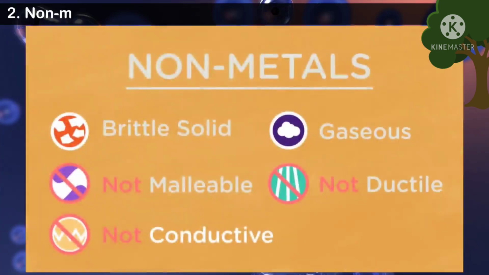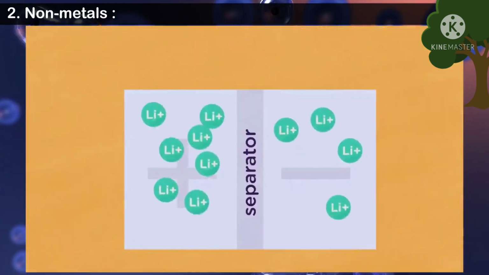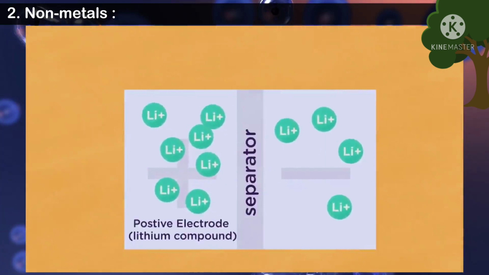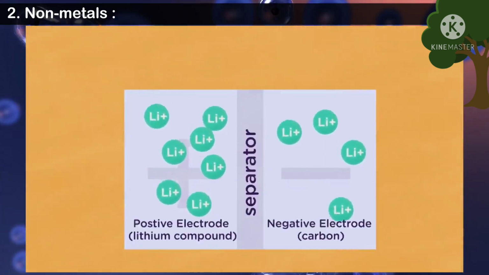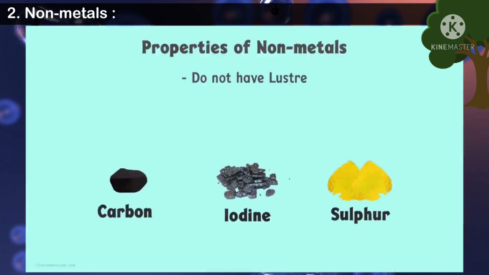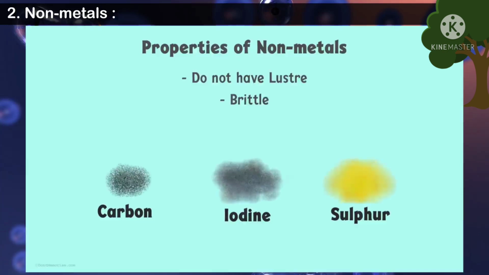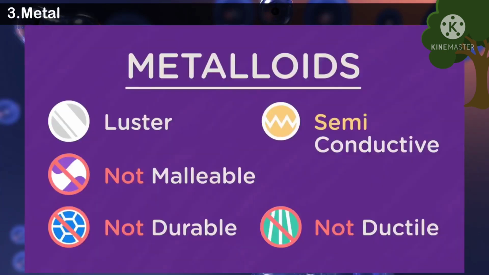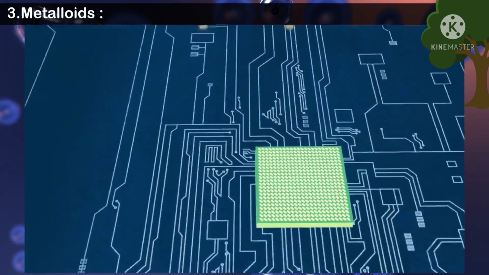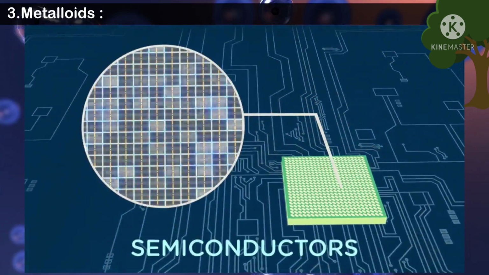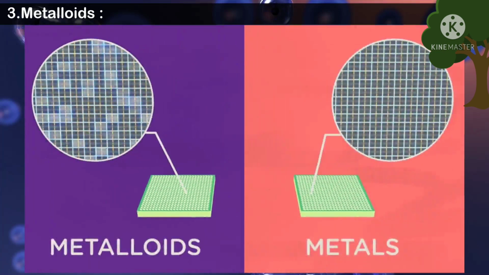2. Non-metals. 1. Have no luster. Exception: diamond, iodine. 2. Are poor conductors of heat and electricity. Exception: graphite. 3. Cannot be hammered into sheets or drawn into wire because they are brittle. Examples: iodine, nitrogen, carbon, etc. 3. Metalloids. Some elements have properties intermediate between metals and non-metals and are called metalloids or semi-metals. Examples include arsenic, silicon, and germanium.